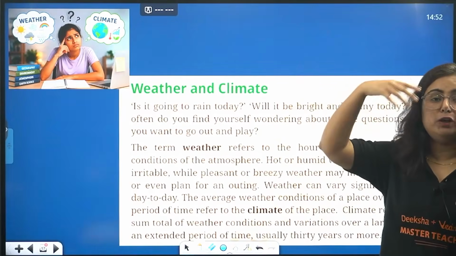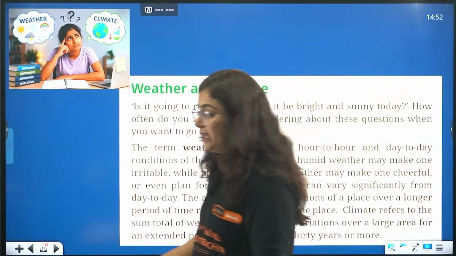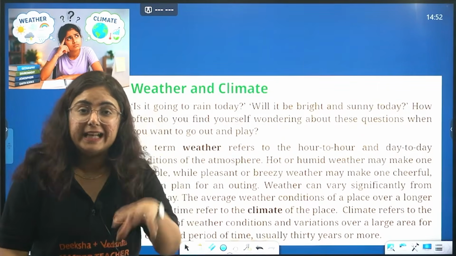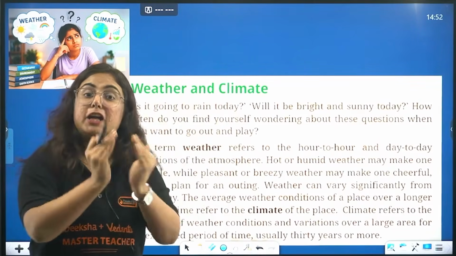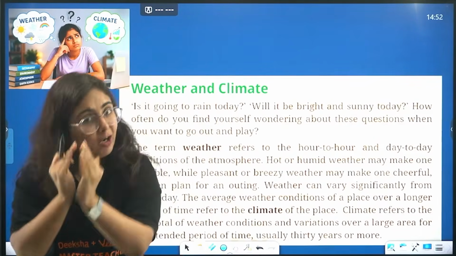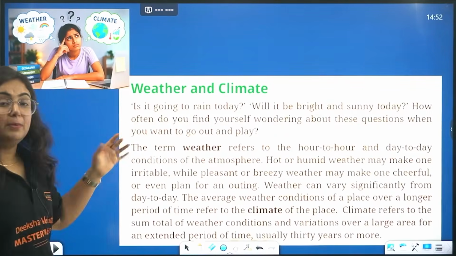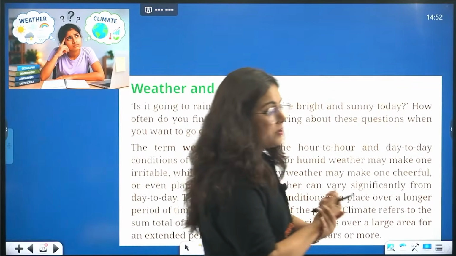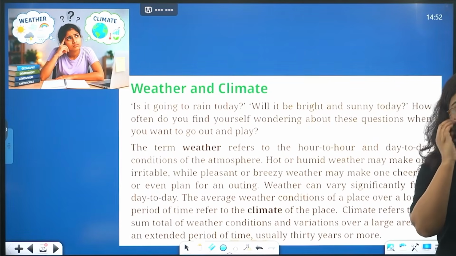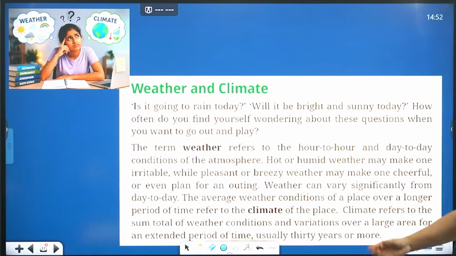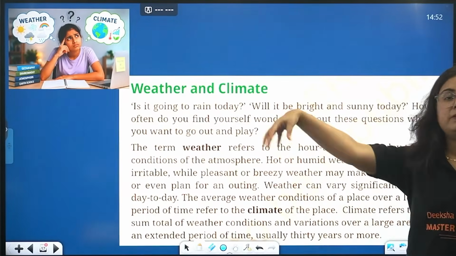In the morning when you wake up, you can see bright sunshine. But as evening arises, you will see high rainfall. So the change in atmospheric condition in a short period of time, in a small region, is known as weather. Right? But now let us come towards climate. We have often heard this word, beta, climate. Now what is climate? Climate is the atmospheric condition of a place over a longer period of time.